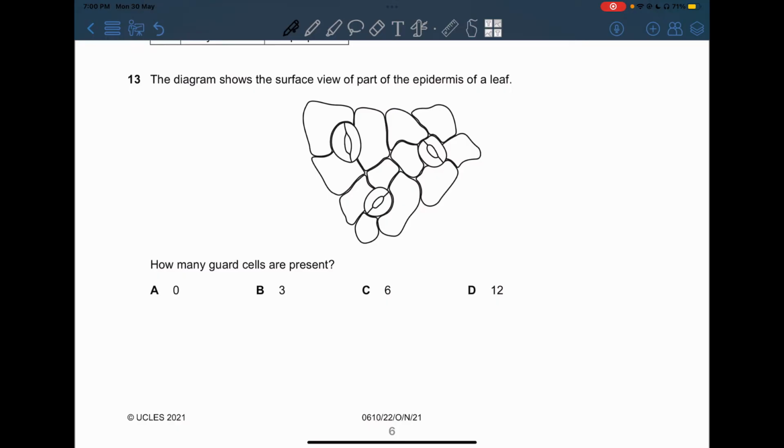13, the diagram shows the surface view of the epidermis of a leaf. How many guard cells are present? Now, some students will count this as one guard cell, and this as one guard cell, and this one. This is incorrect because we're going to count this part as one guard cell, and this one as another guard cell. So this one alone is two guard cells, and this one is two guard cells. Now this is also another two. So this is actually six guard cells and not three, so please take care.